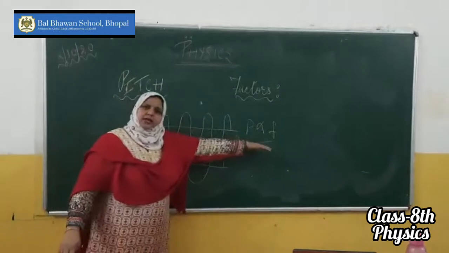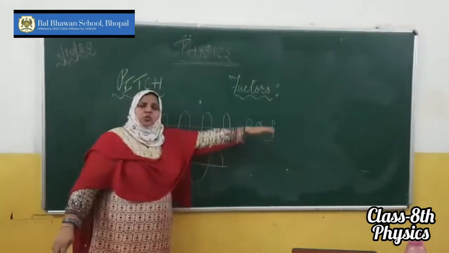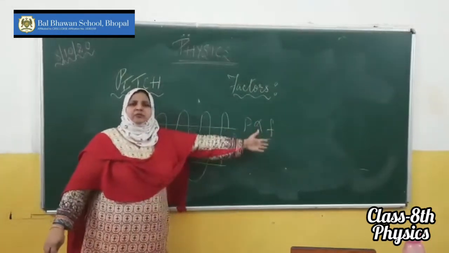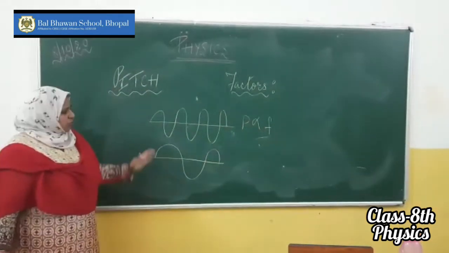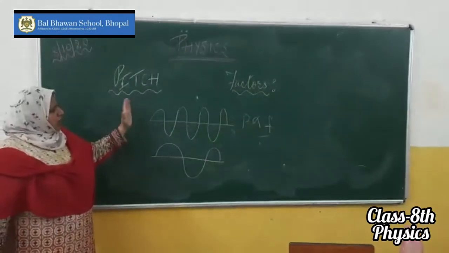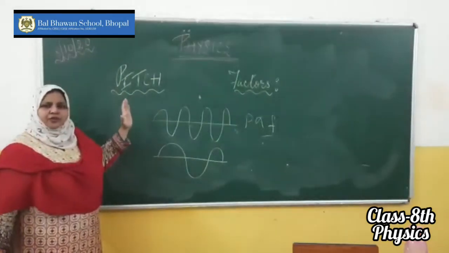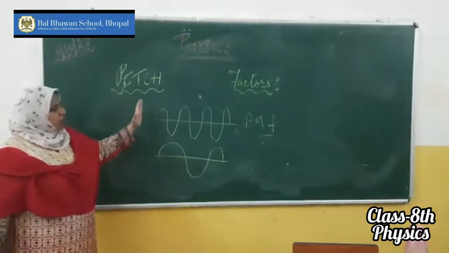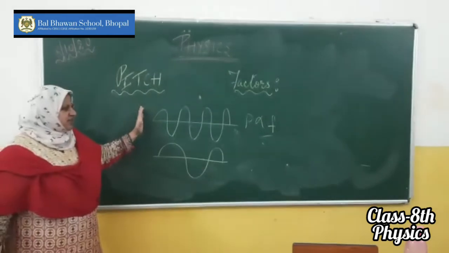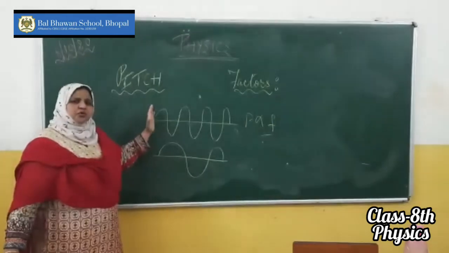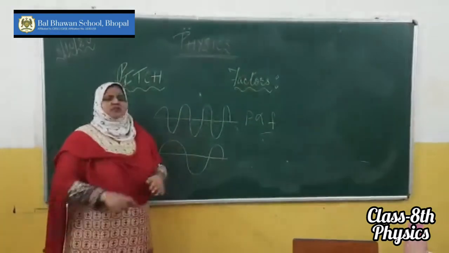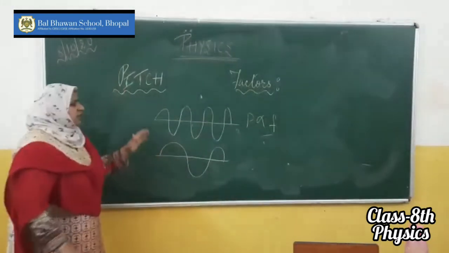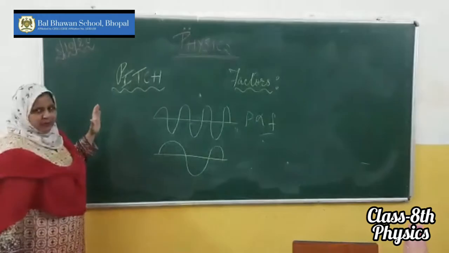This we have already done. Now today we will see what are the other factors apart from frequency on which the pitch of a sound depends. Let us quickly recall. Pitch is dependent upon the frequency of a vibrating body. What is frequency? Frequency is the number of vibrations produced by a vibrating body in 1 second. Now we will see what are the factors on which the pitch of a sound depends.